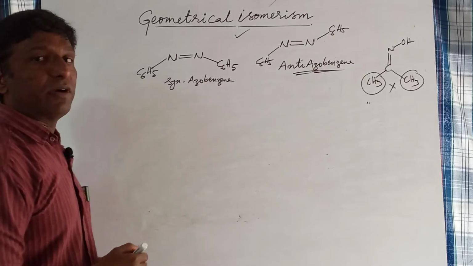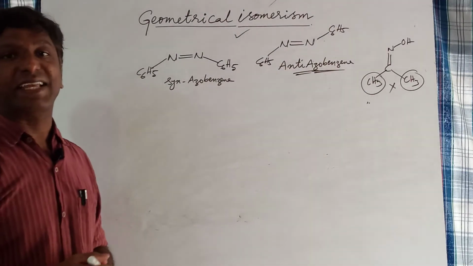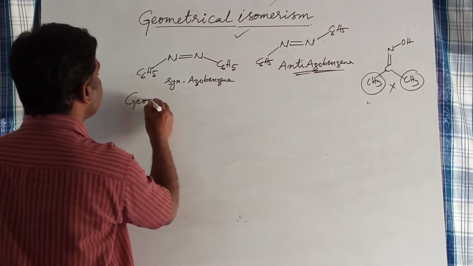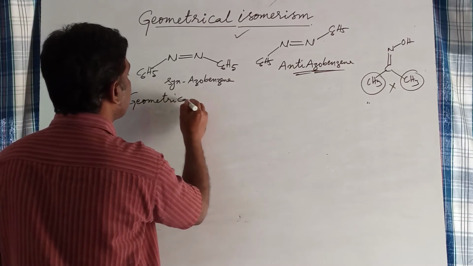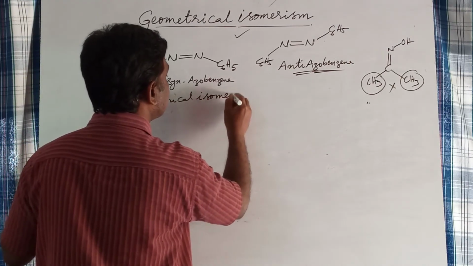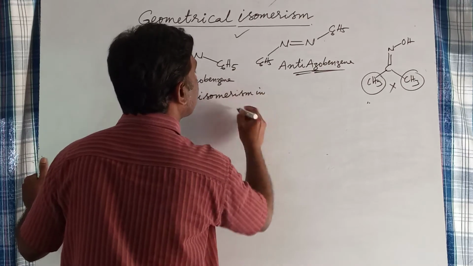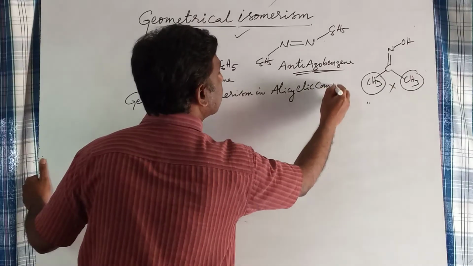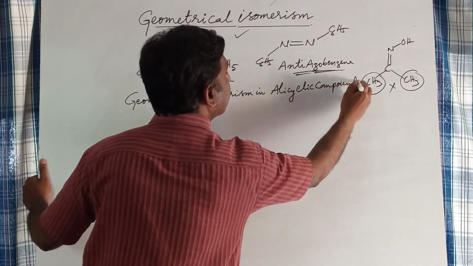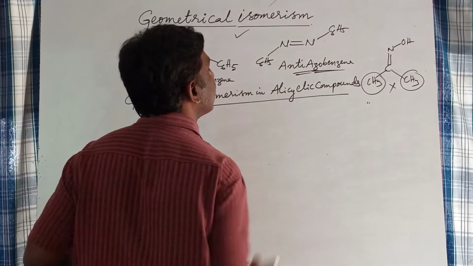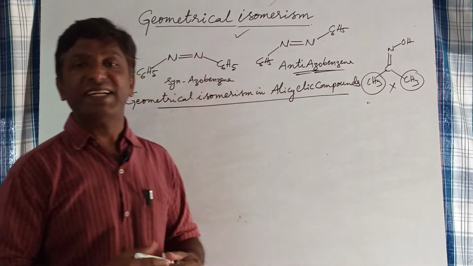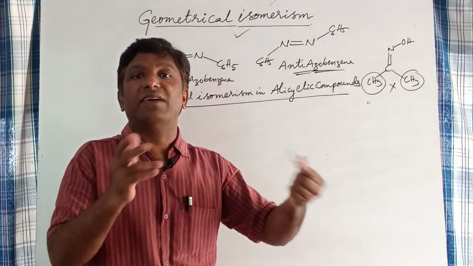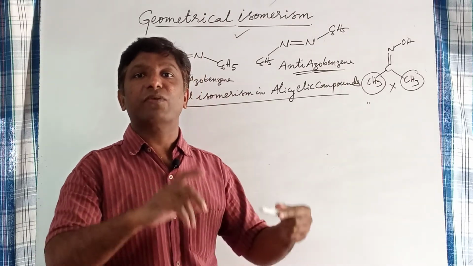Next, geometric isomerism in alicyclic compounds. In disubstituted alicyclic compounds, due to the rigid ring structure, rotation is hindered, so two different spatial arrangements arise around the ring.